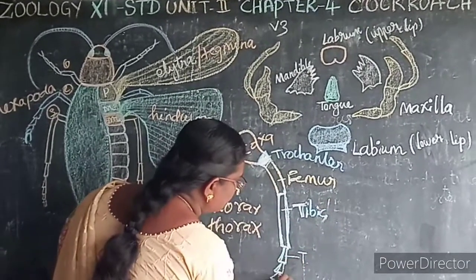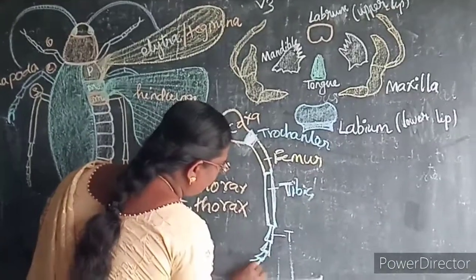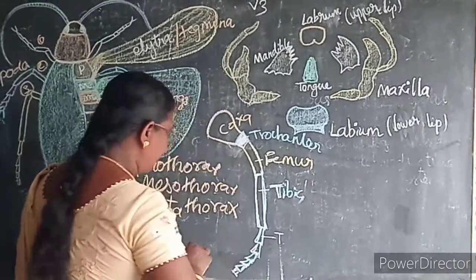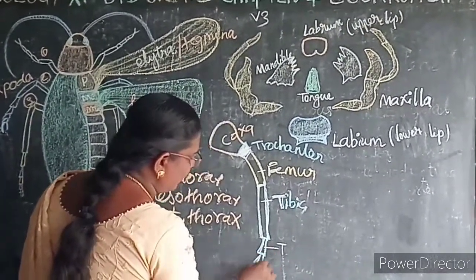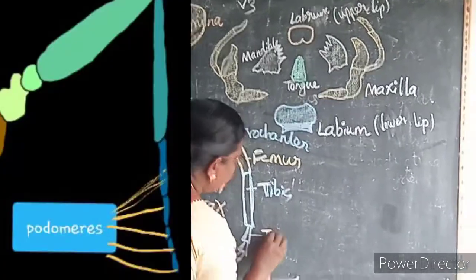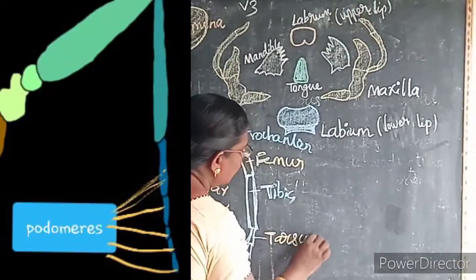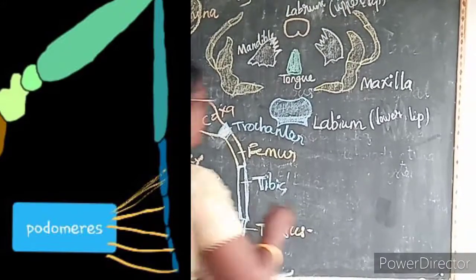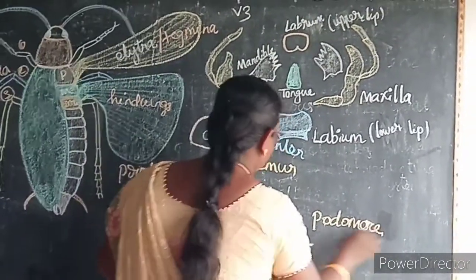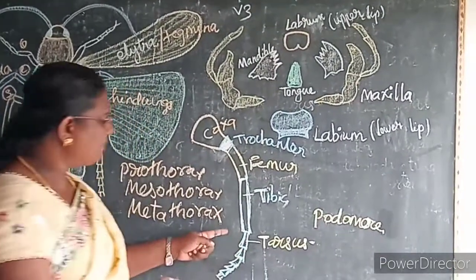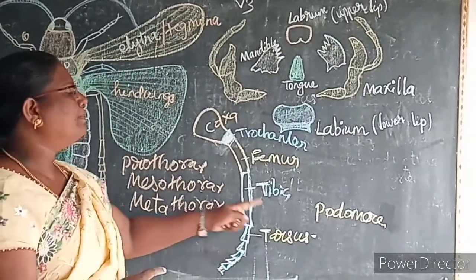This tarsus has 5 movable segments. Count and see: 1, 2, 3, 4, 5. The tarsus has 5 movable segments that are known as podomeres.